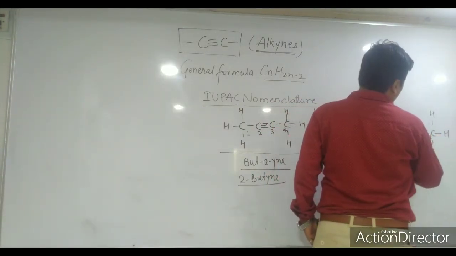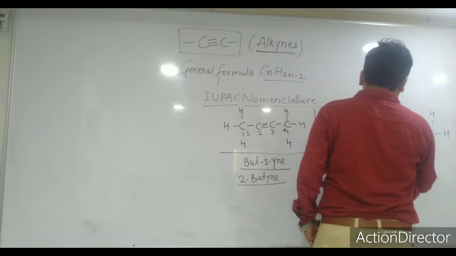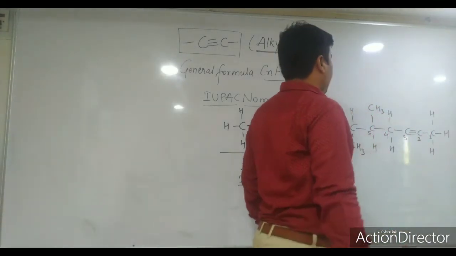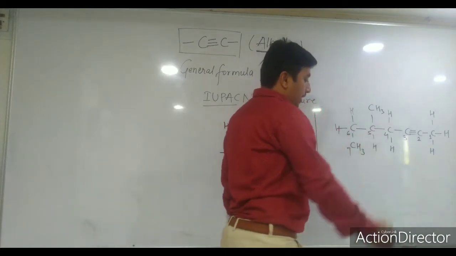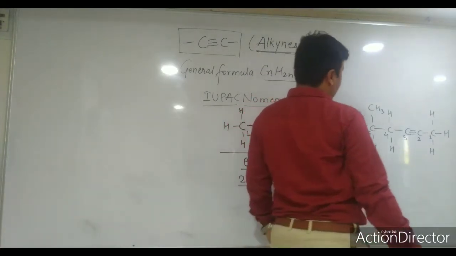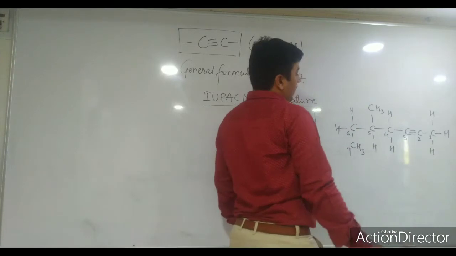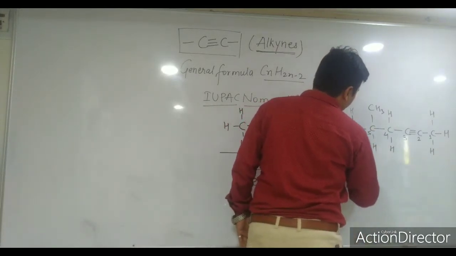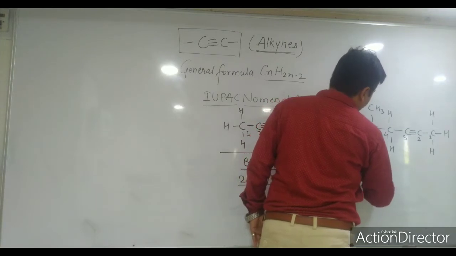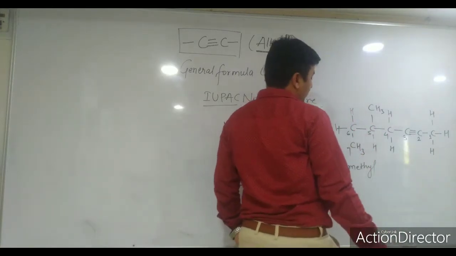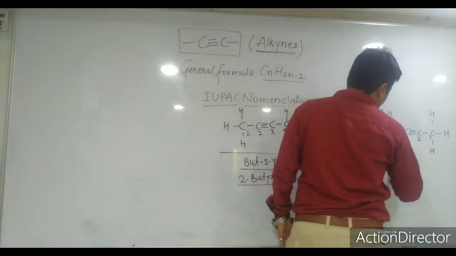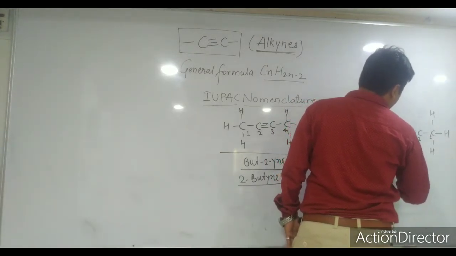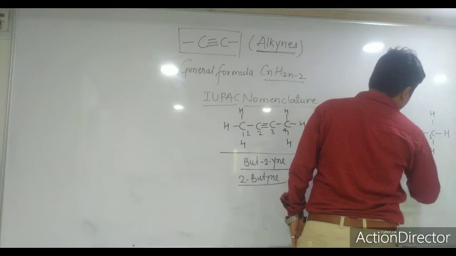1, 2, 3, 4, 5, 6, 7. The longest chain has 7 carbon atoms, giving priority to the triple bond. So the 7 carbon chain is known as hept-chain, in which on the 5th position it is having a methyl. 5-methyl hept-2-yne.